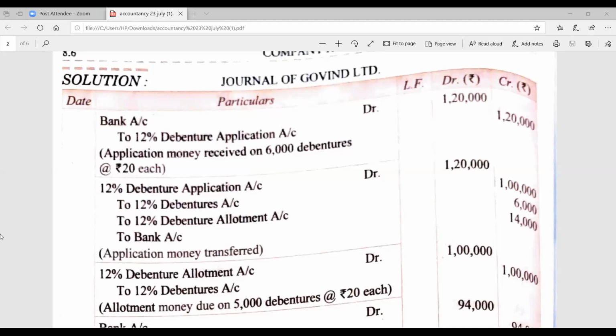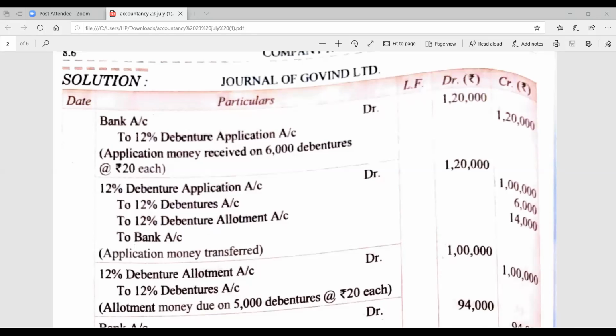Then in debenture account the amount is to be shown. How is it to be done? 1 lakh rupees. It means 5,000 debentures are there. Please mark in bracket 5,000 multiplied by 20 rupees each, we will get 1 lakh rupees in 12% debenture account.